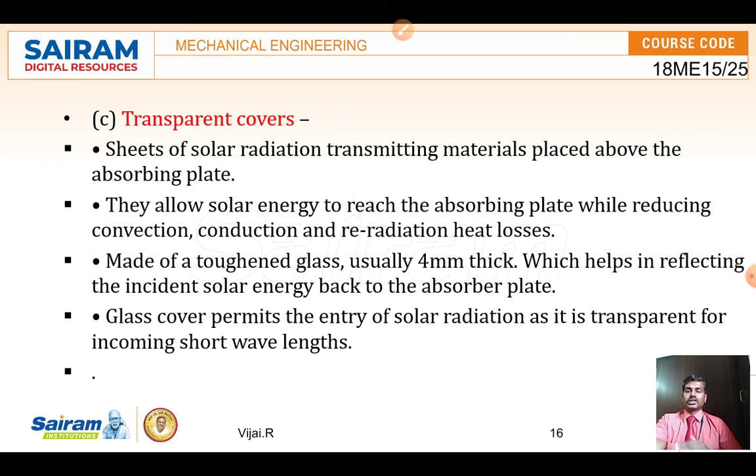And for this effectiveness we need transparent covers. So the transparent covers, or the sheets of solar radiation transmitting material, take the heat from the sun and transmit it to the absorber plate. The absorber plate is kept below the transparent sheet, and because of the convection and conduction process, the heat energy passes through the transparent cover to the absorber plate. Below that the water lines are going on, and the transparent covers are usually 4 to 5 mm thick. It's a toughened glass.